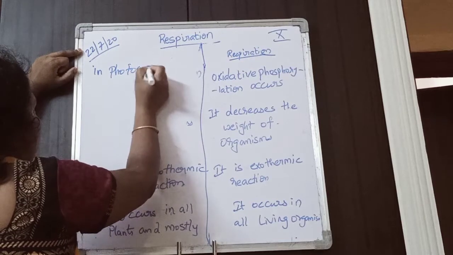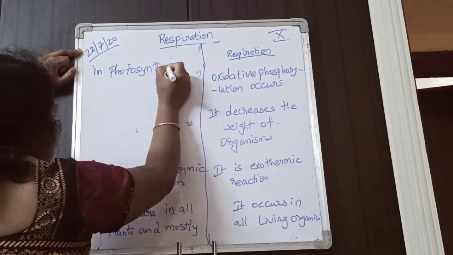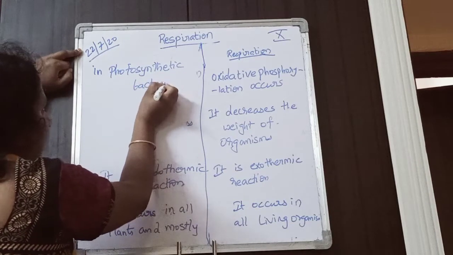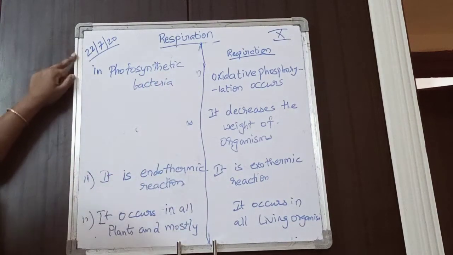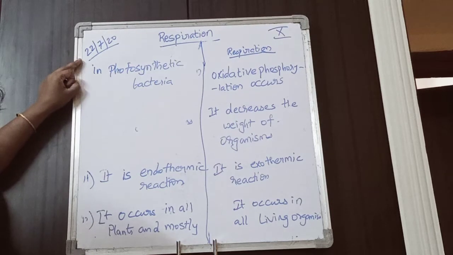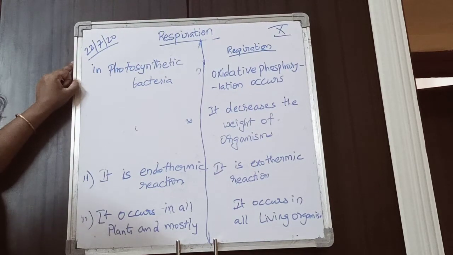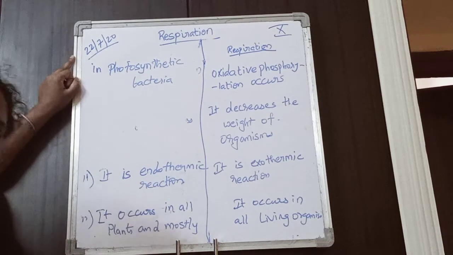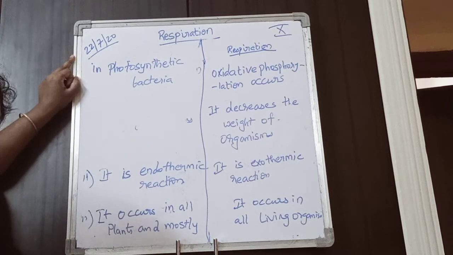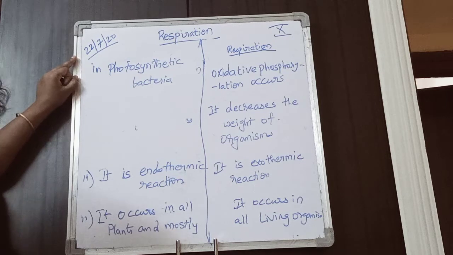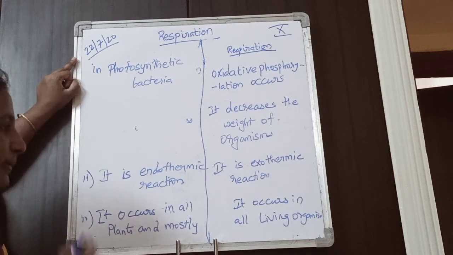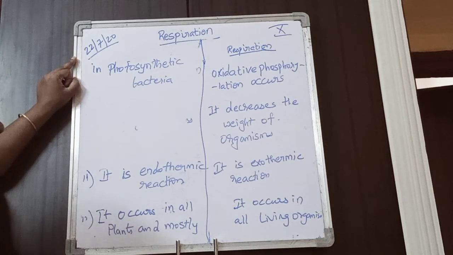We know that some bacteria also contain chlorophyll, and in those bacteria photosynthesis also occurs. When you look at respiration, it is not confined to animals or to plants. It occurs in all living organisms.